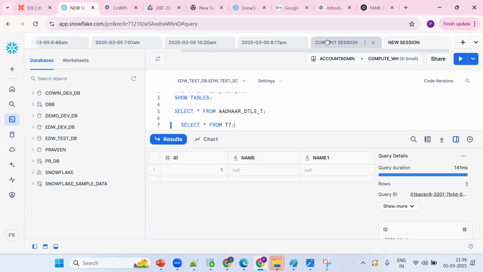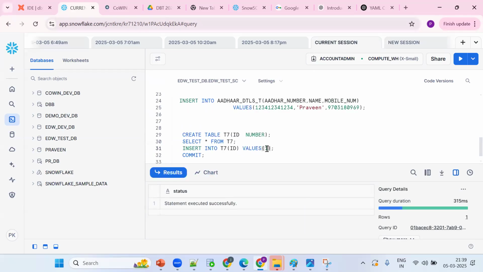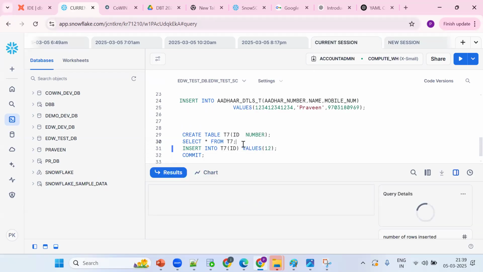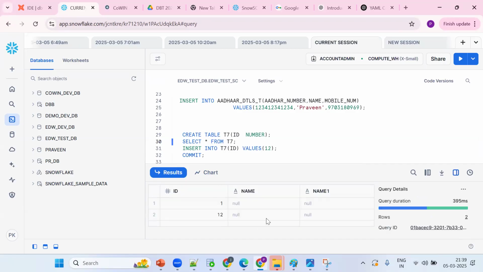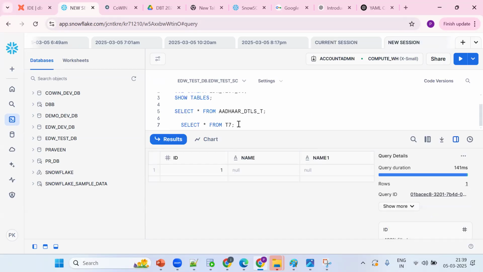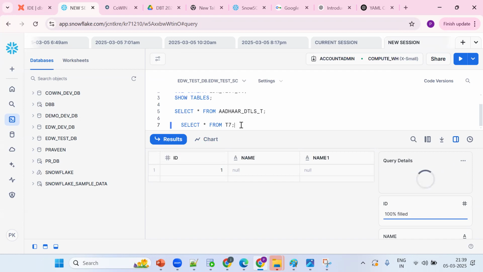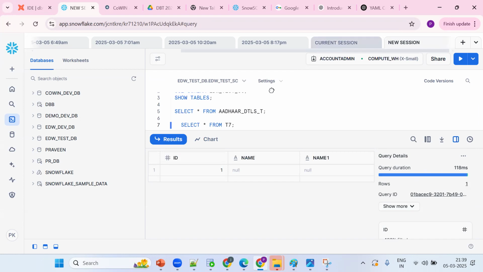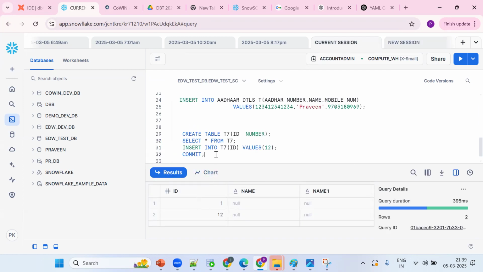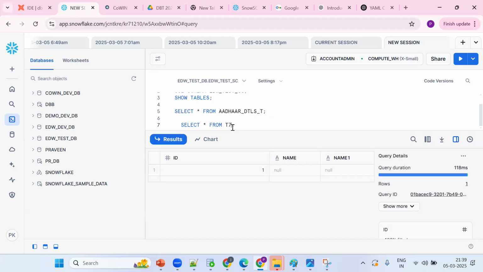One more time, let me insert one more record, the second record. Like this, how many records are there? Two records are there. But how many records will be available? Only the committed data, that is a single record. Now, how to get the second record also there? We should commit the transaction. Now this data will be available.